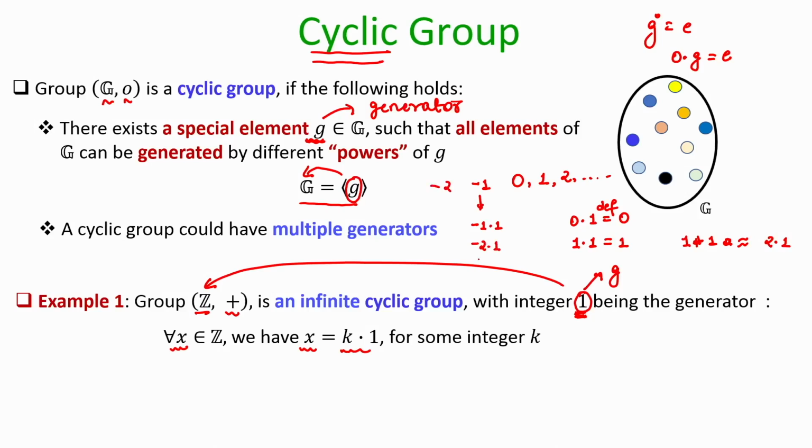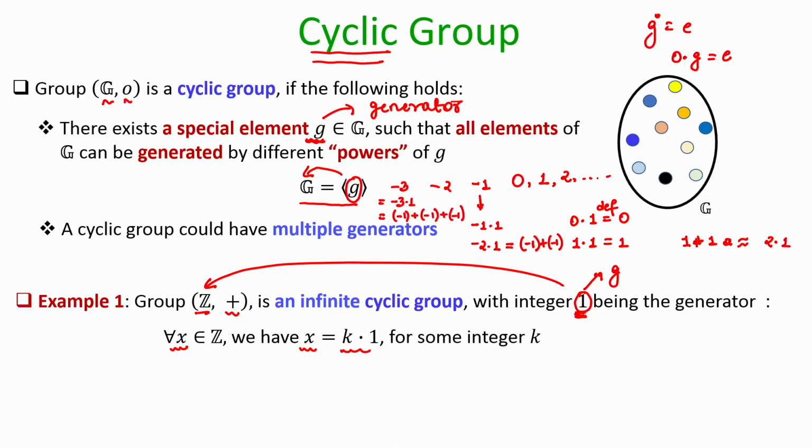So, minus 2 times 1 is nothing but the additive inverse of 1, namely minus 1, being added to itself 2 times. In the same way, if you want to generate minus 3, that is the same as minus 3 times 1, which is nothing but minus 1 being added to itself 3 times.